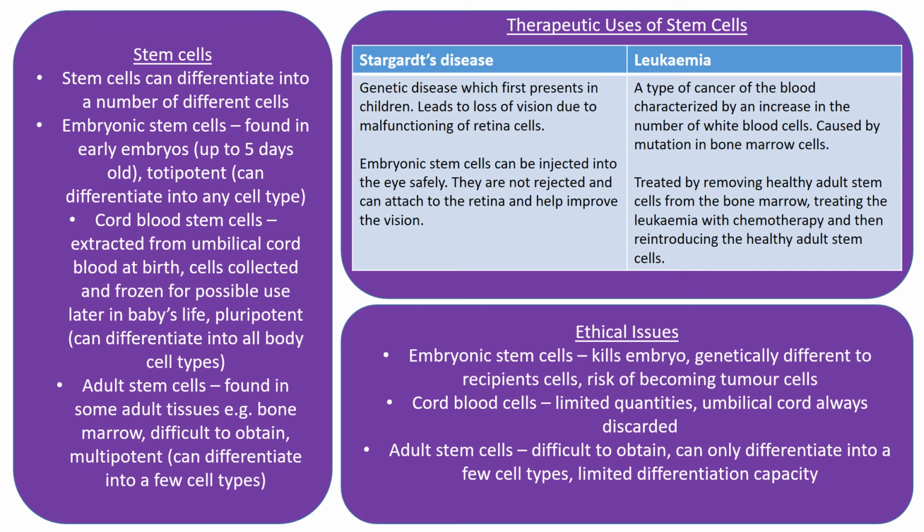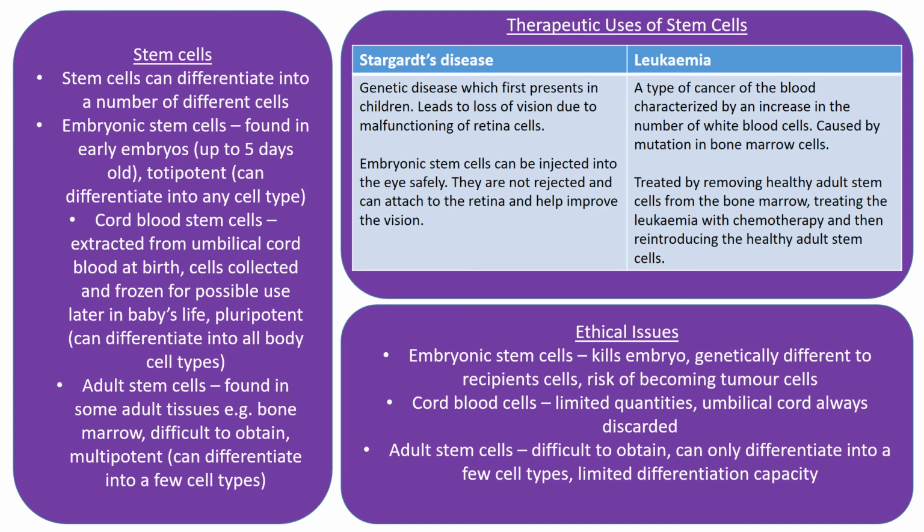Now, the difference between Stargardt's and leukemia is that in leukemia, you're using the patient's own cells in order to treat the disease, so therefore they're definitely not going to be rejected, whereas in Stargardt's disease, they're just using generic embryonic stem cells, so there is a chance of rejection. Now, the use of stem cells has a number of ethical issues. For embryonic stem cells, the ethical issues include the fact that the embryo has to be killed, and as I just said, they're genetically different to the recipient cells, so they might reject them, and there's also a risk of them becoming tumour cells once they've been injected.